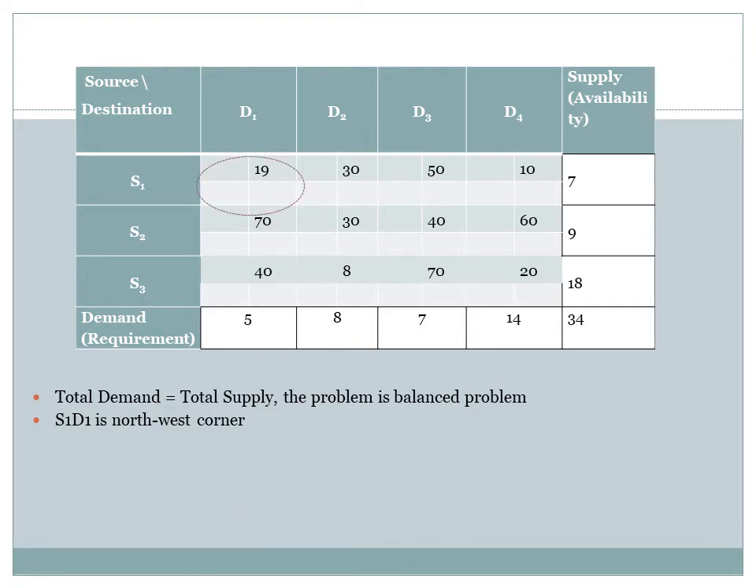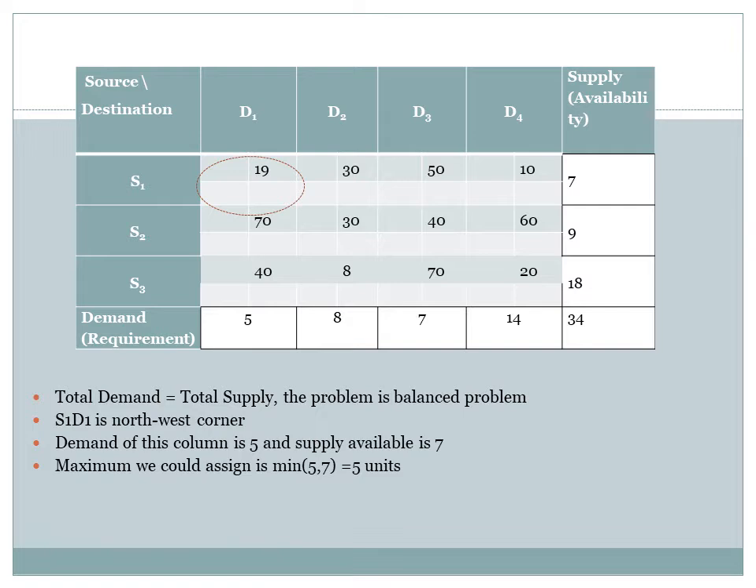Allocate maximum possible at this corner. Demand of this column is 5 units and supply available is 7 units. Maximum we could assign over here is minimum of 5 and 7, that is 5 units. So allocate 5 units at this S1D1 cell.